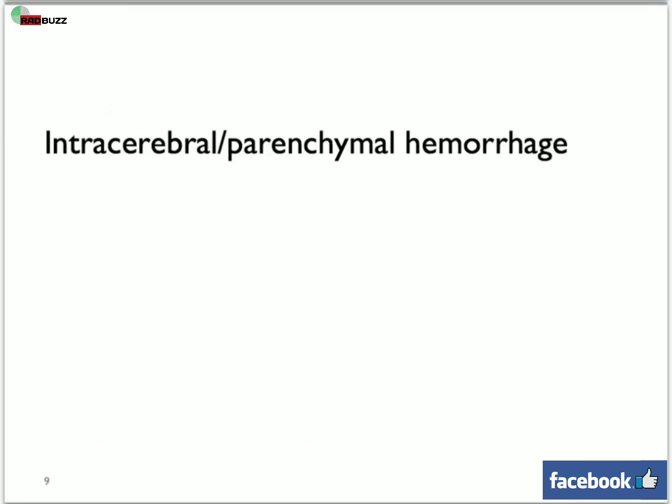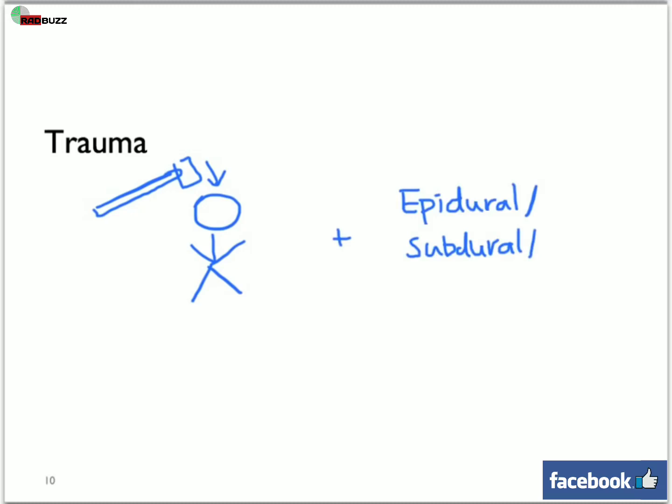We will now move on to intracerebral and parenchymal hemorrhage. Again, it can be divided into trauma and non-traumatic causes. Trauma is caused by direct head injury. It is often associated with other bleeds. The extent of the bleed will determine the patient's presenting complaint and their neurological status.